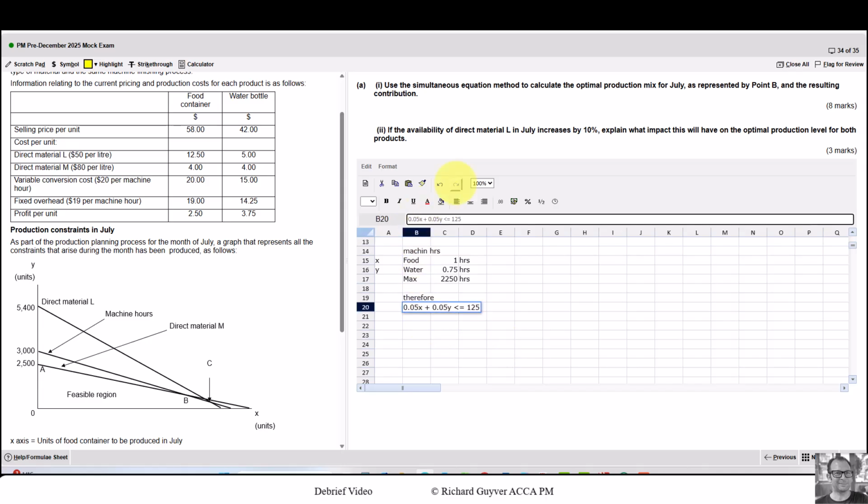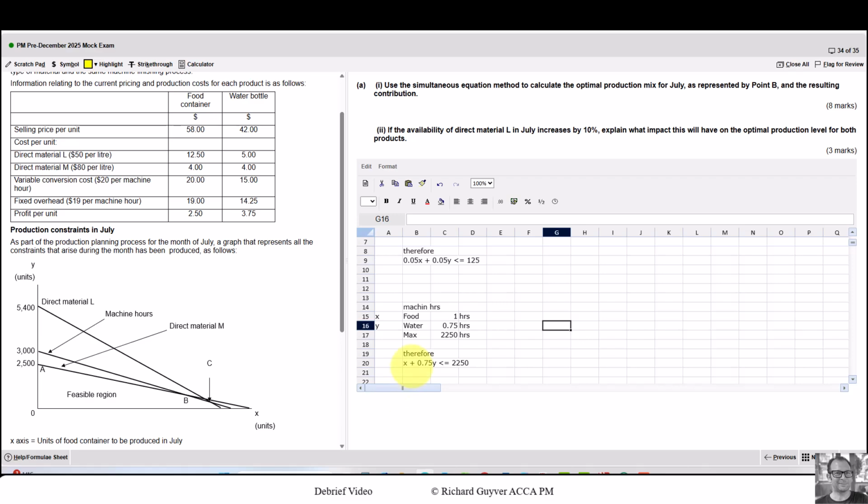And then I'm going to write this out again, so for every X we use 1, for every Y we use 0.75, and that has to be less than or equal to 2250. And so this equation, X plus 0.75Y is less than or equal to 2250, is this straight line here. And as I said before, at the point B where they cross, this value of X and this value of X are the same, and this value of Y and this value of Y are the same. When we come to solve them, we can drop the less than sign because we solve on the line, which is where equals is at play rather than the less than sign.